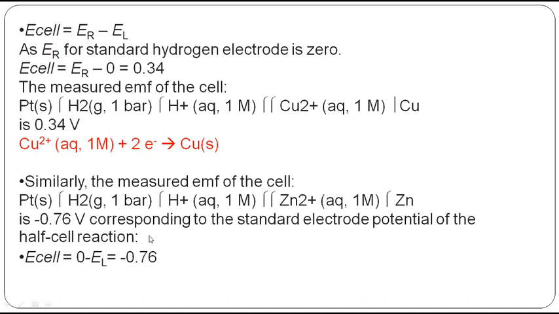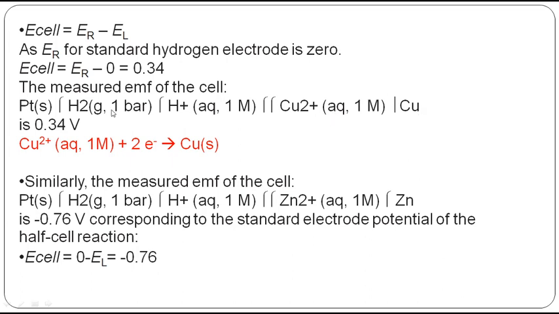So this is how usually a cell is represented. You see, platinum bar, bar means this bar, okay, hydrogen, then H plus. So we are using a platinum electrode, hydrogen gas placed in aqueous H plus, meaning this HCl solution, no? So that is why we are writing H plus, aqueous. In brackets it is written aqueous and 1 molar. If I put 2 slashes here like this, one side of the cell is complete. What is the other side of the cell? Cu2 plus copper. Copper placed in copper sulfate solution.